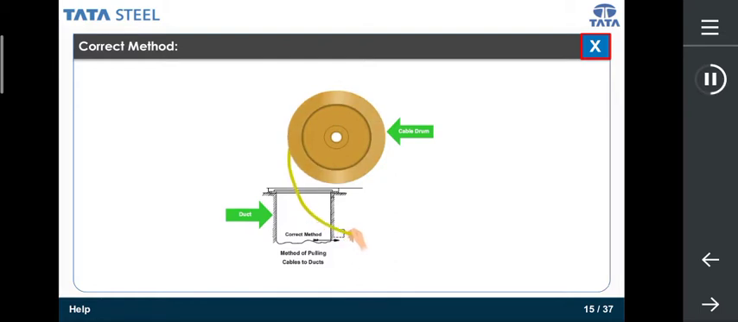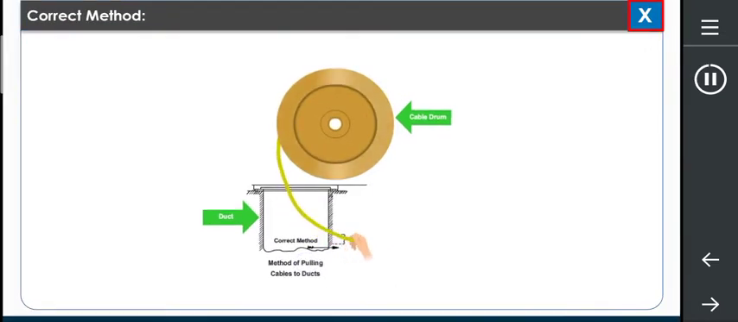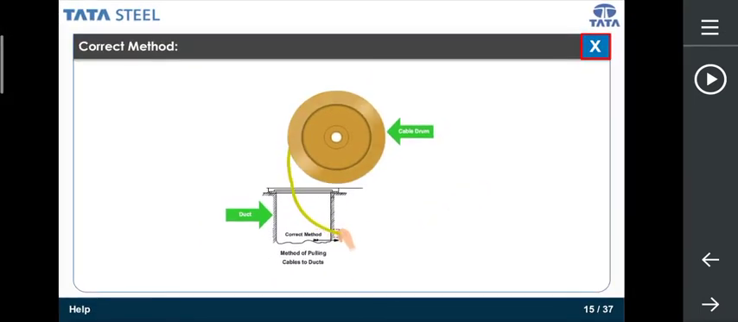The correct practice is to draw the cable from the duct in the direction shown on the screen. This ensures that the cable drum does not trip. The laying of the cable should be in the same direction as the rolling.